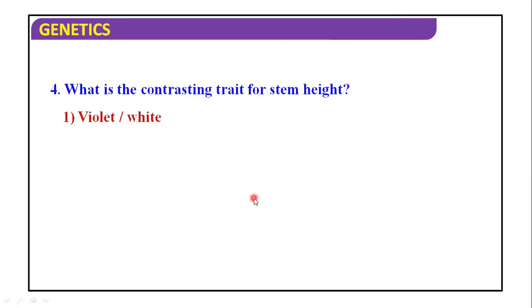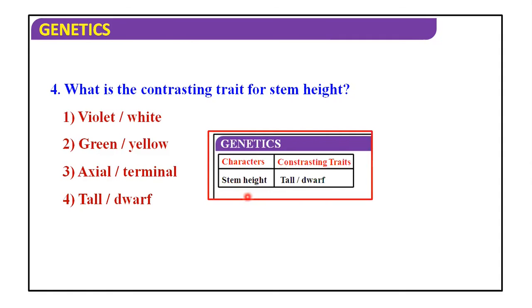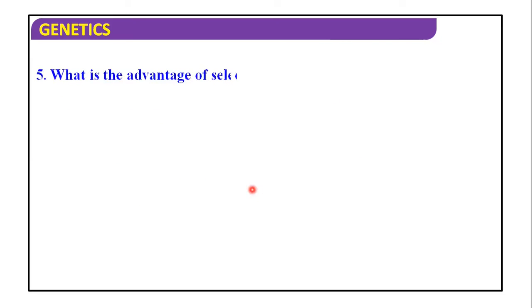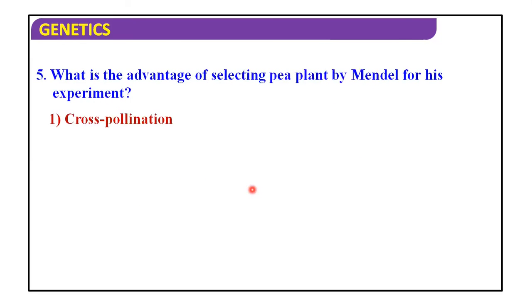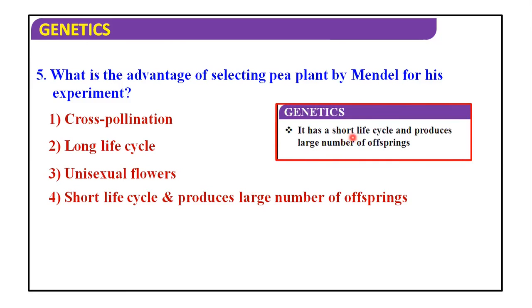Now, what is the contrasting trait for stem height? Violet and white, green and yellow, axial and terminal, or tall and dwarf? The answer is tall and dwarf. What is the advantage of selecting the pea plant by Mendel for his experiment? Cross-pollination, long life cycle, unisexual flower, or short life cycle and production of a large number of offspring? The answer is short life cycle and production of a large number of offspring.